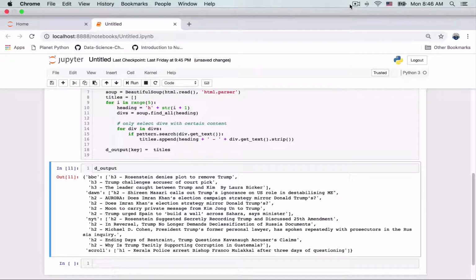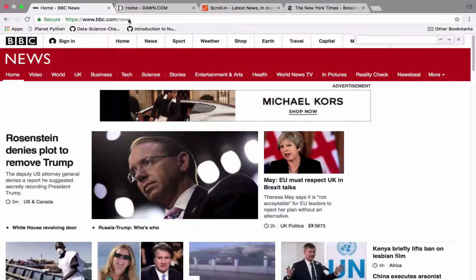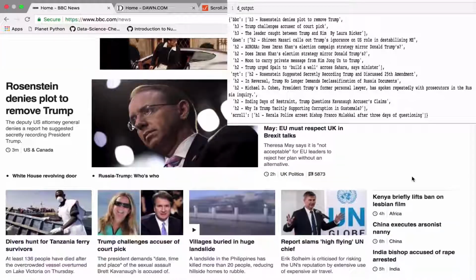So let's look at our Indian website. So let's scroll out here, and this one entry, no mention of Trump here, and it has the mention of bishop. So just remember, our keyword was lowercase, but since it was a case insensitive match, it captured the bishop with a capital B. Now, just to do one final test, I want to pick up any one of these titles here, just to make sure that they do indeed appear on the website. So let's do that. Thanks a lot.